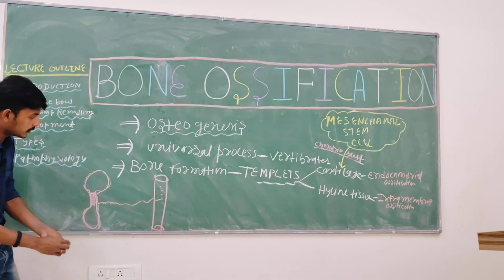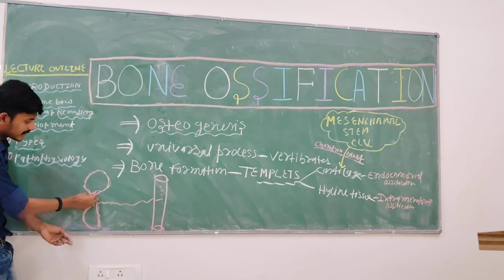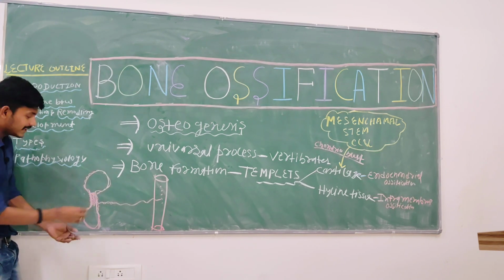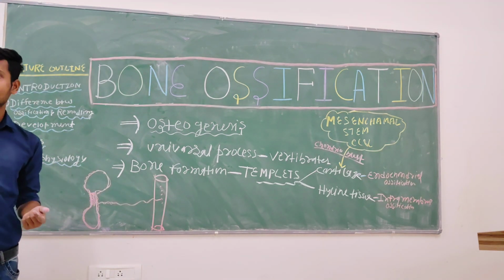Now the bacteria come and reside here in the growth plate area, and there is pus formation. Staphylococcus bacteria are basically pus-forming bacteria.